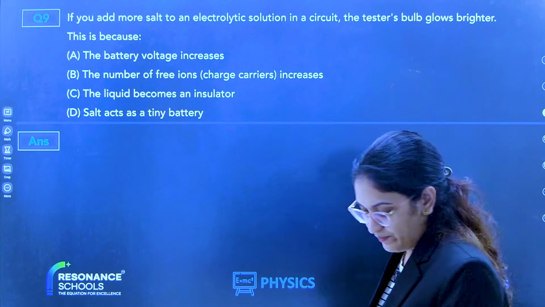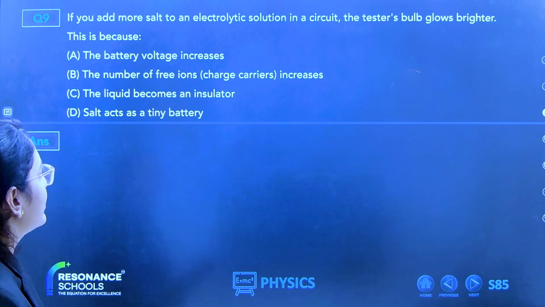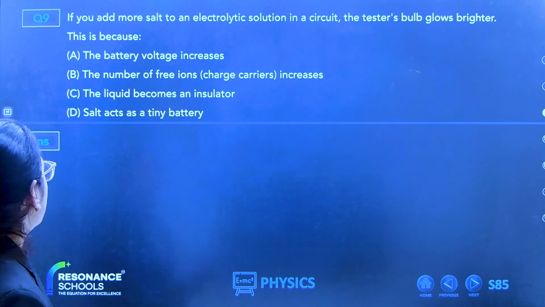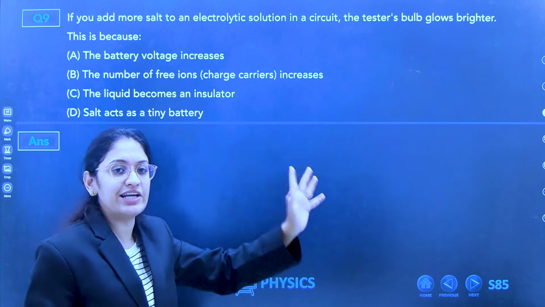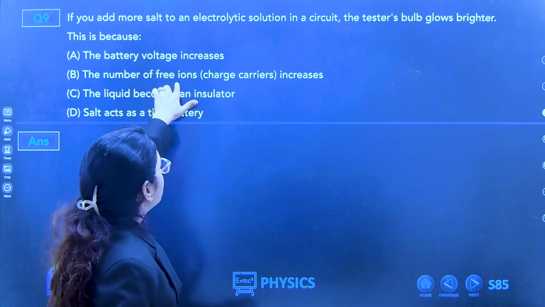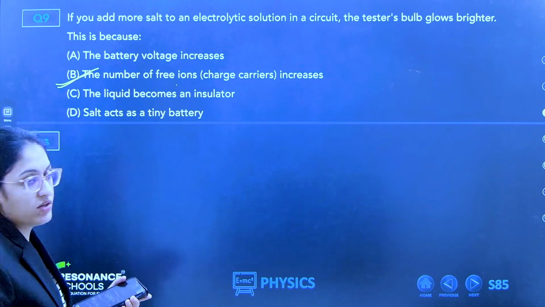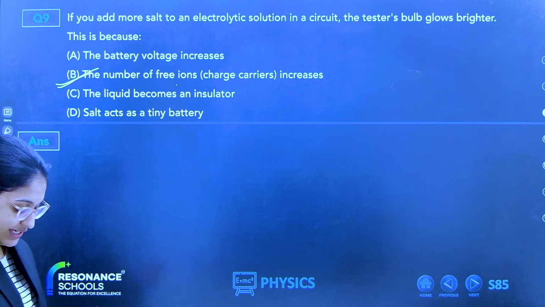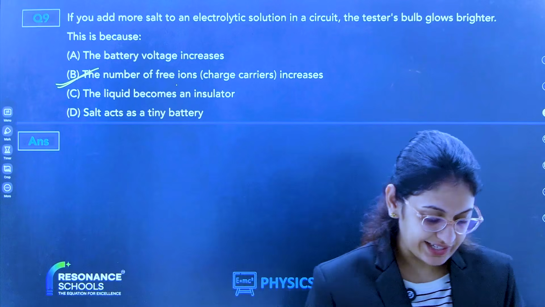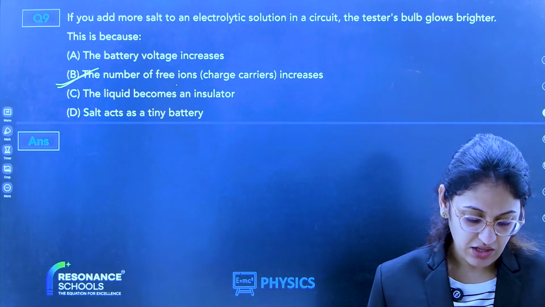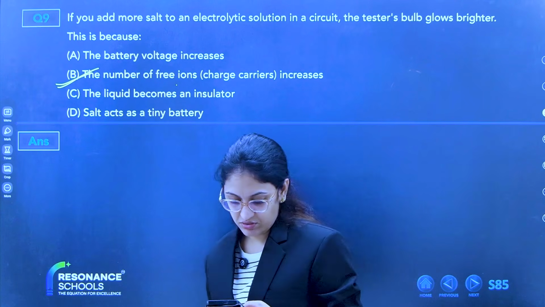See, if you add more salt to the electrolytic solution in the circuit, the tester bulb glows brighter, because more salt, more NaCl, means more ions. So the number of free ions increases. Salt contains Na and Cl ions.